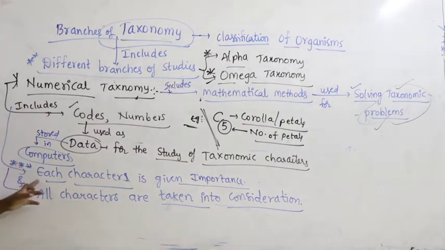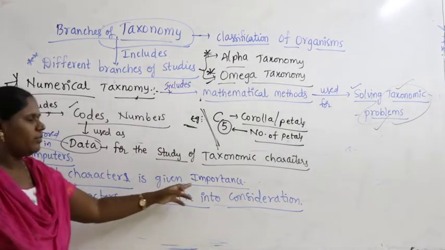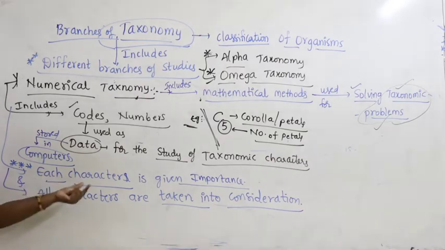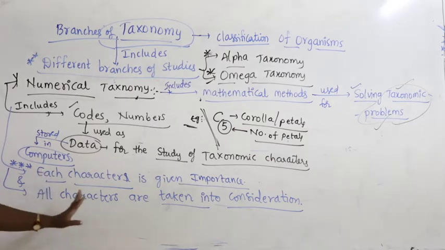What is the root, what is the stem, what is the leaf, what is the calyx, what is the corolla? Each character is given complete importance, and all characters are taken into consideration in numerical taxonomy.